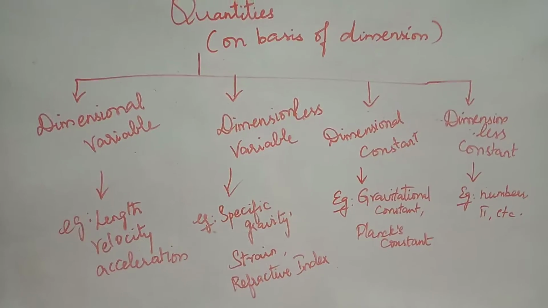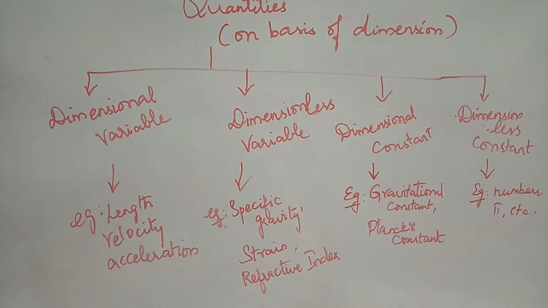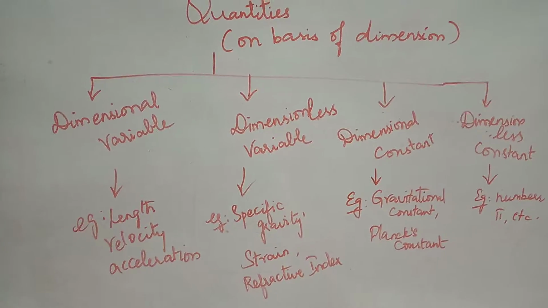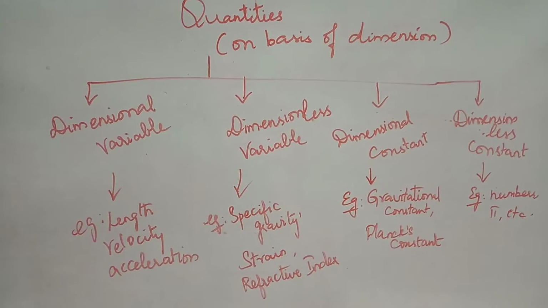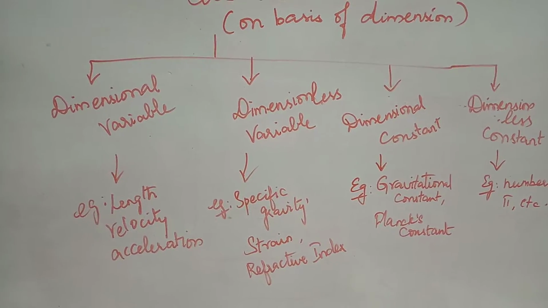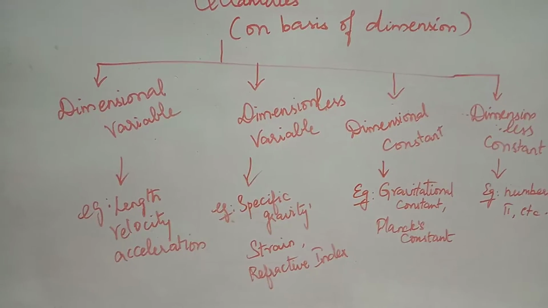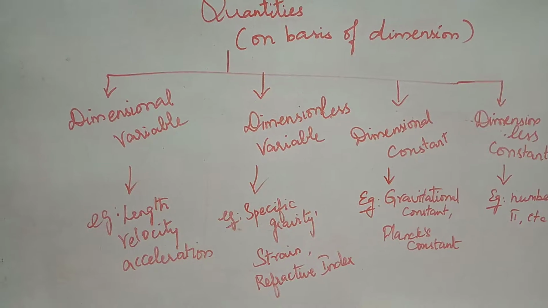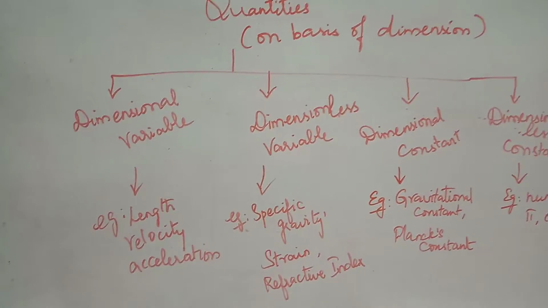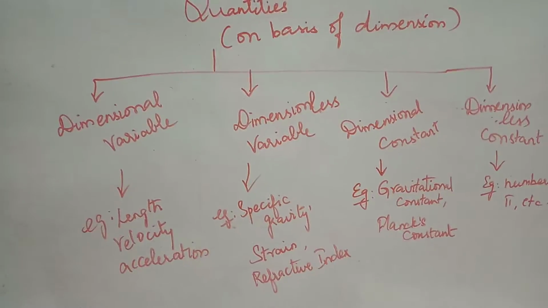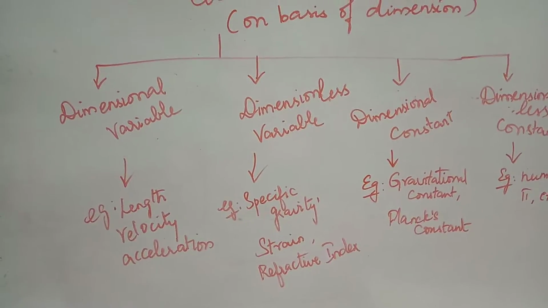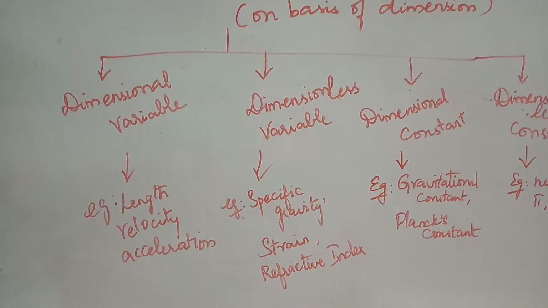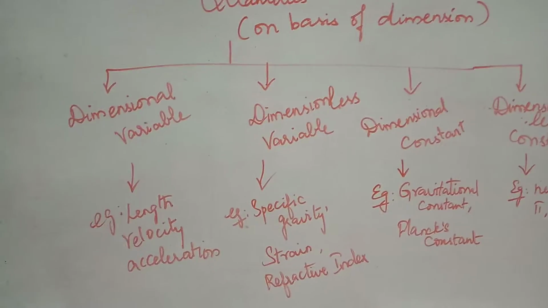term itself. The first one is dimensional variable, that is, the quantity will be varying and it has some dimension. That is called a dimensional variable. Examples for dimensional variable are length, velocity, acceleration, whatever we measure. We know that length depends upon different conditions and situations, and velocity is also a varying quantity, and acceleration is also a varying quantity. Each time it will have different values, but it has some dimension.